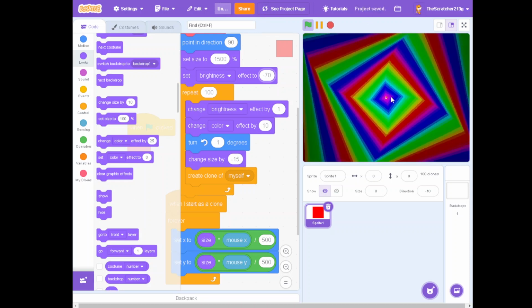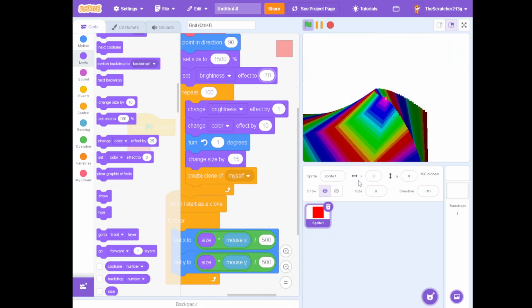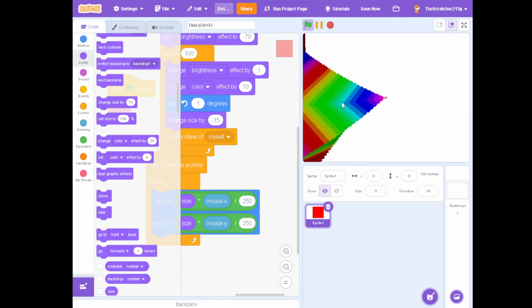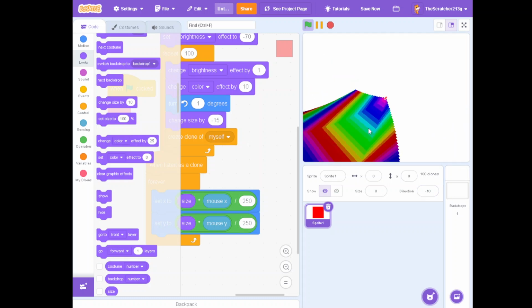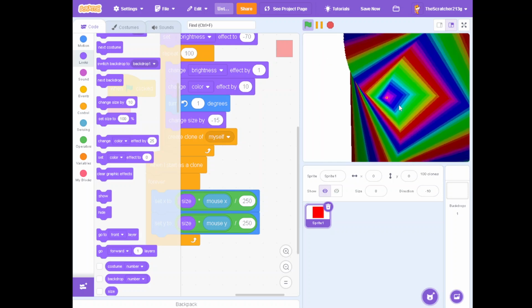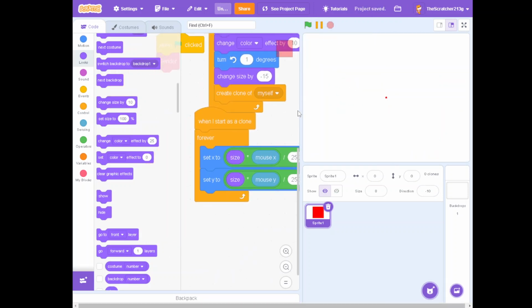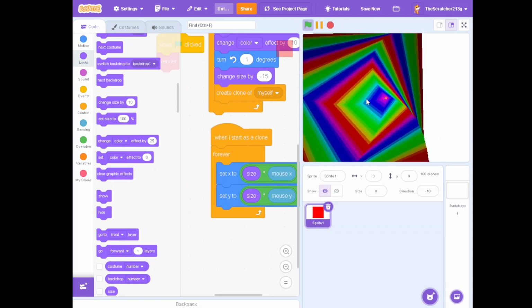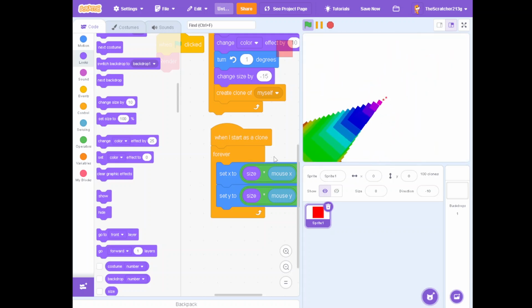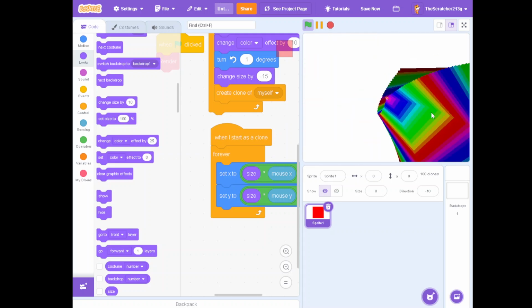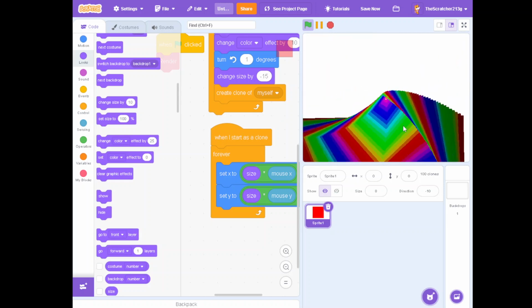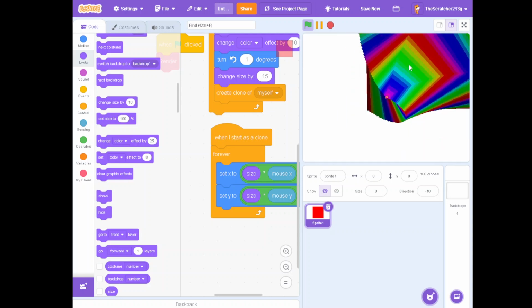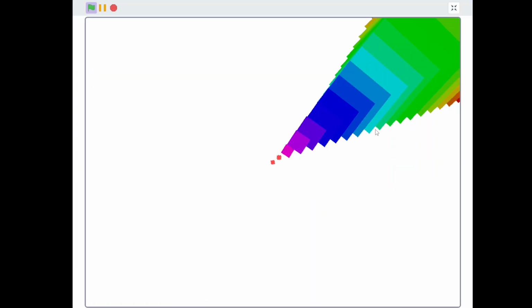This looks way better. 250, 250. There, that looks pretty cool. As you can see, we have this little thing, and overall, it just looks very cool.